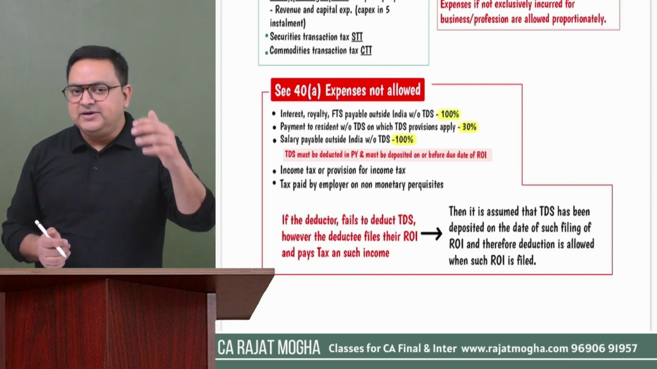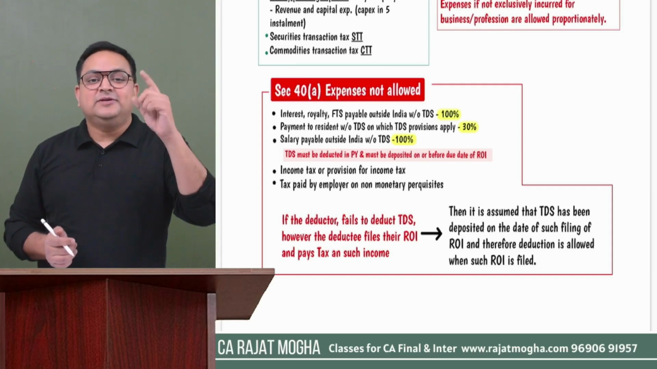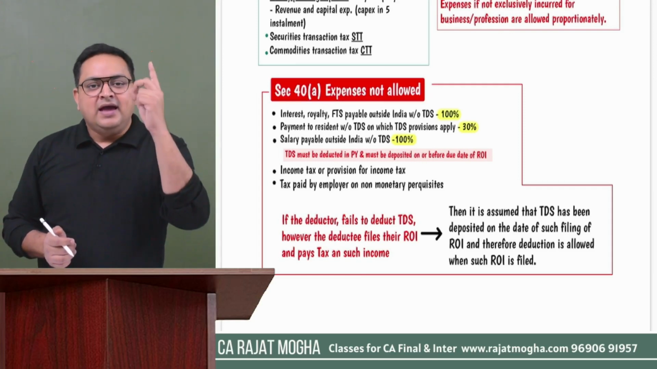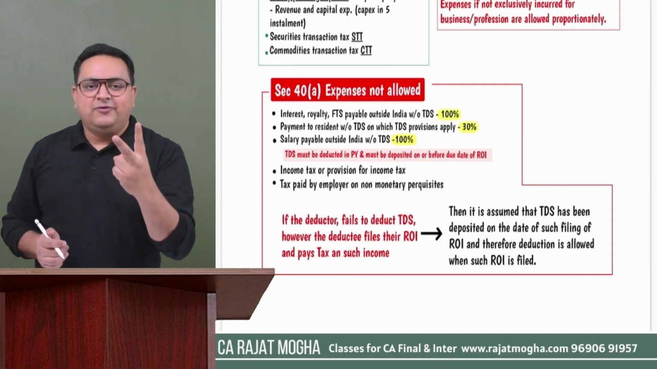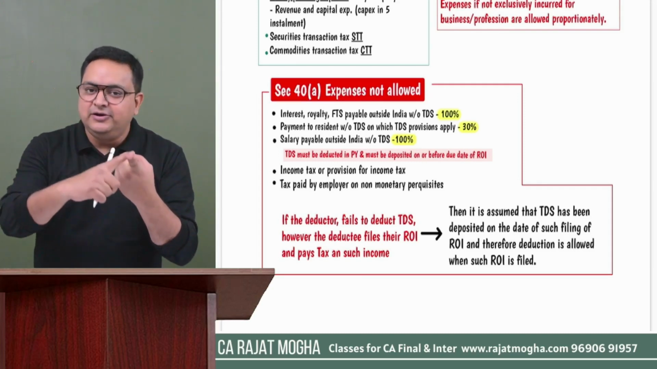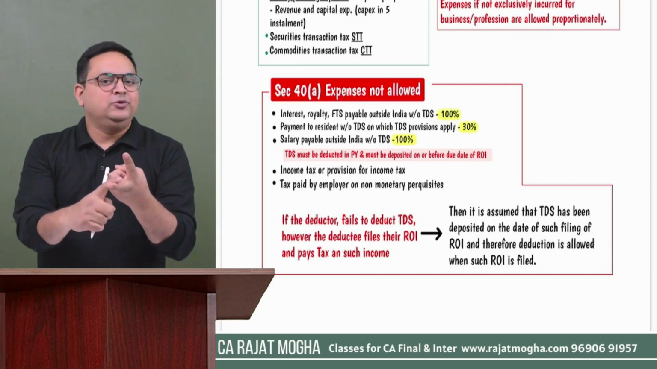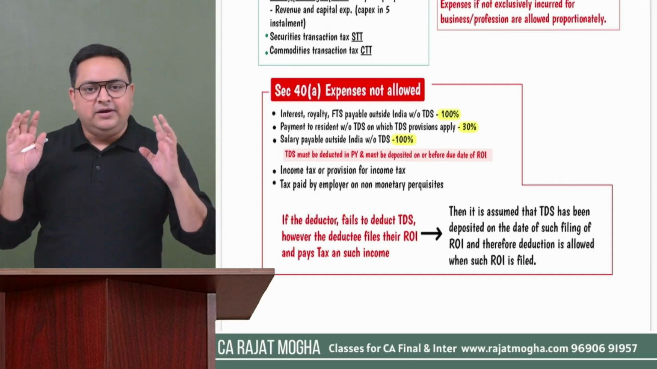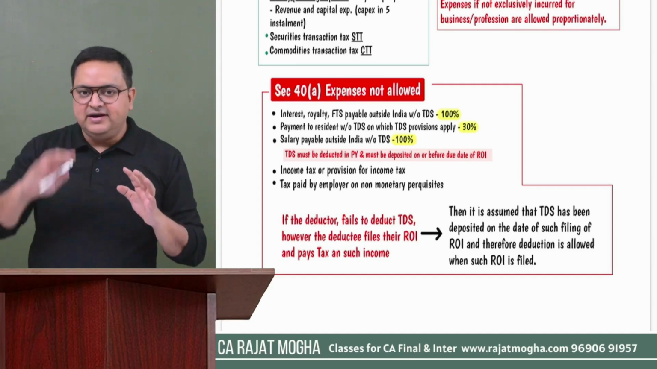That is up to 31st March 2024 in our case. So TDS must be deducted during the previous year, and it should be deposited up to the due date of ROI. So two things you have to see, and both the things should be satisfied. It should be deducted during the previous year, deposited up to the due date of ROI. We are going to allow it if both these conditions are satisfied.